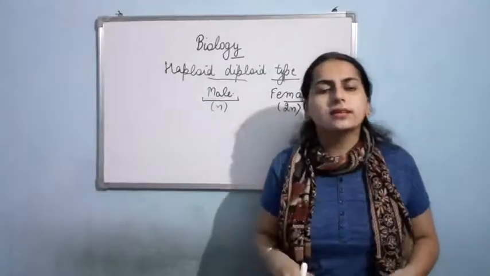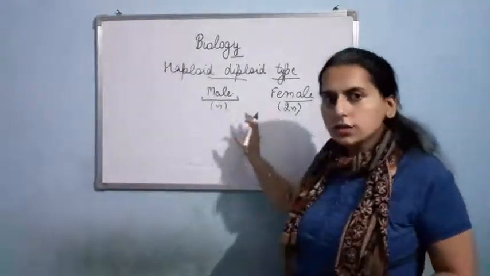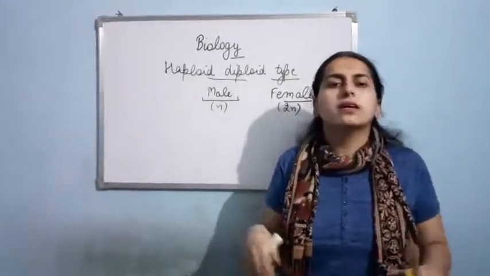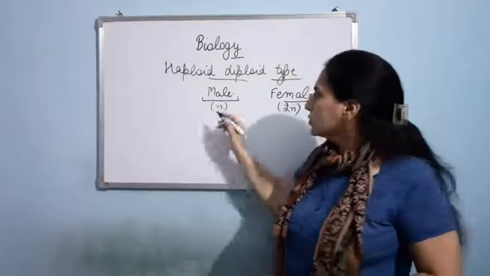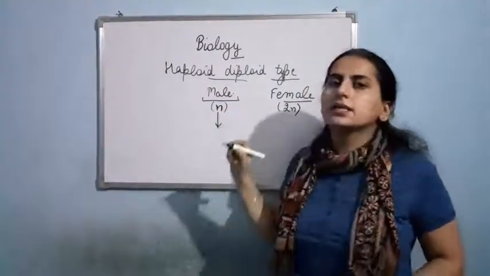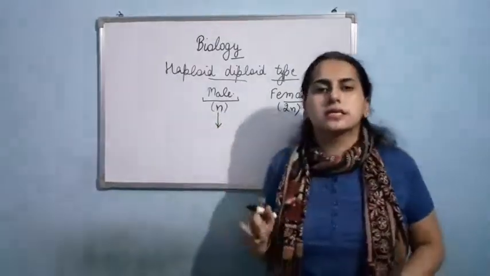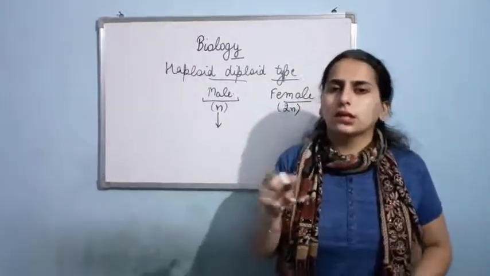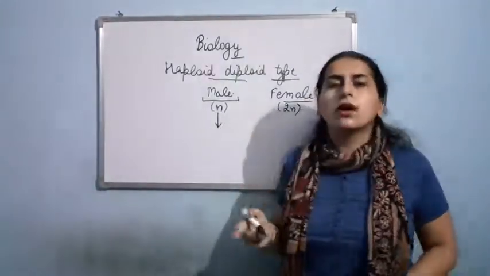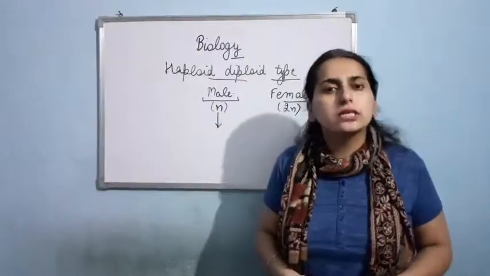Now after that there will be gametogenesis. We are talking about the crossing now. So firstly there will be gametogenesis, and after that there will be fertilization. You have read in class 11th that in the haploid cells, mitosis occurs.